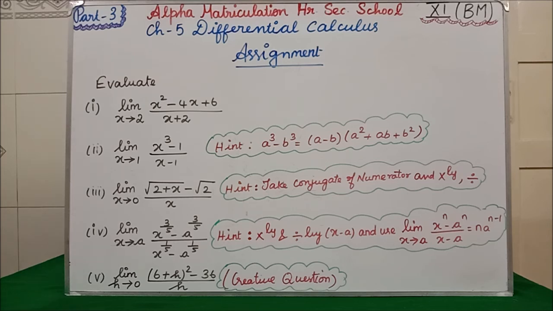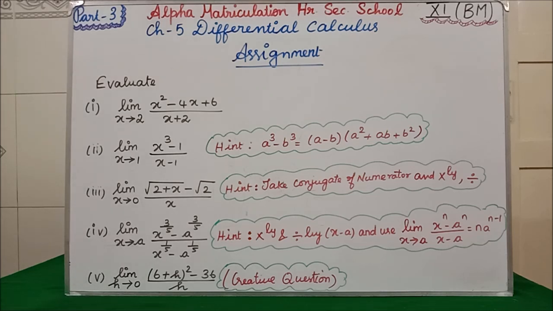Students, you should not directly substitute h tends to 0, because if you substitute 0, immediately you will get infinity. I told you, the first step itself you should not get that. You have to think and then solve. Here, these are the 5 questions for the part 3 assignment, completed.